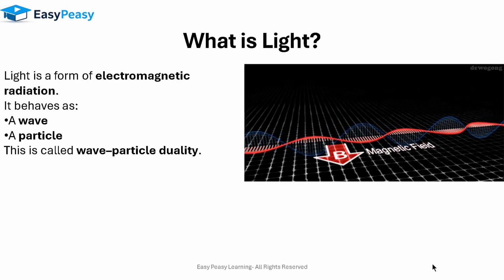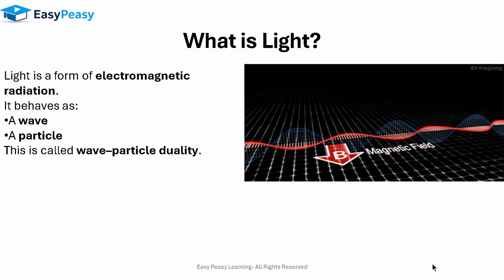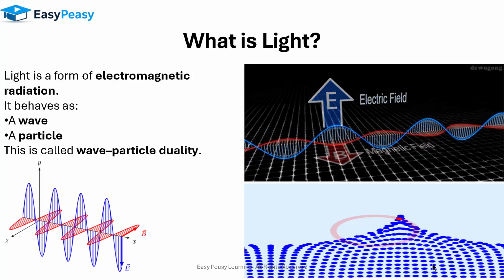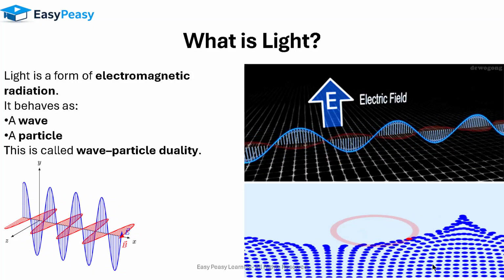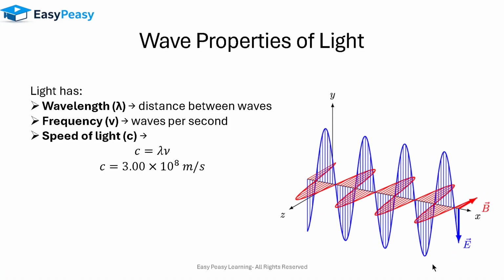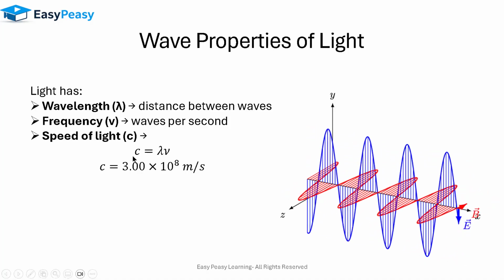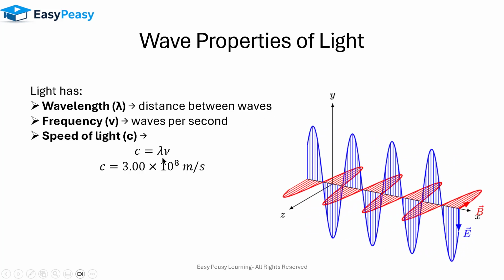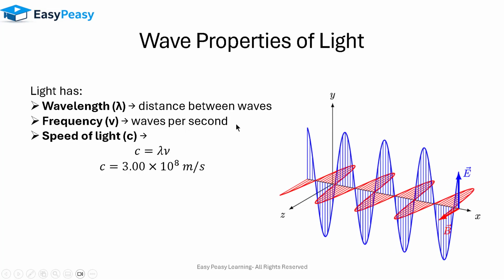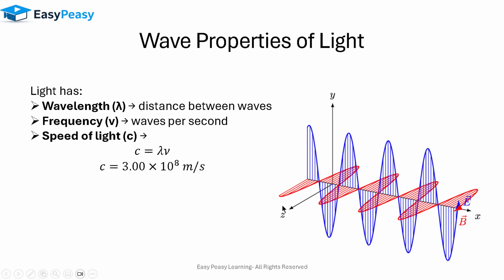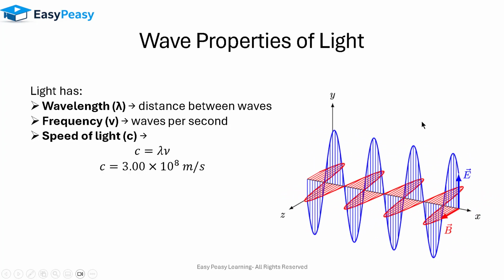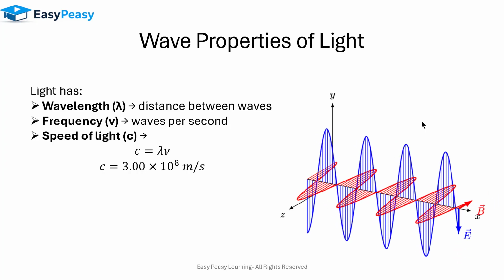And at that time, people were working on light. Now, what is light? Light is a form of electromagnetic radiation, and it can behave both as a wave and a particle. And this is called wave-particle duality. Now, as a wave, we can find the speed of light. The speed of light needs wavelength, that is the distance between the waves, and frequency, that is the waves per second. And if we put both values inside the formula, we can find out that the speed of light is 3 × 10⁸ meters per second.